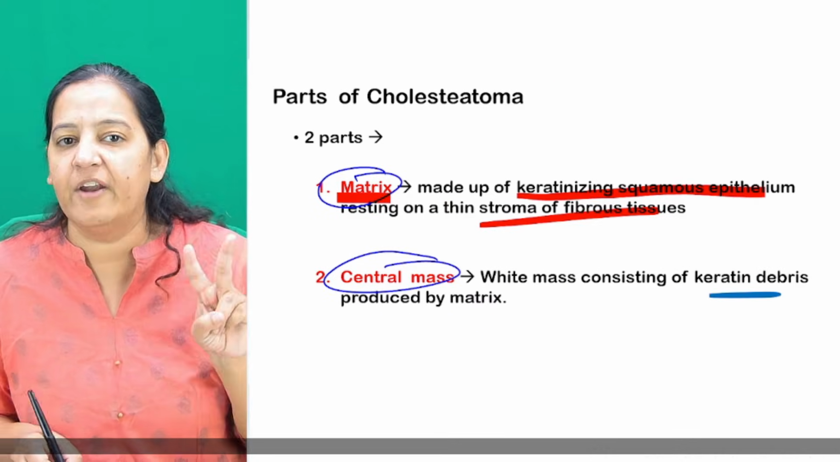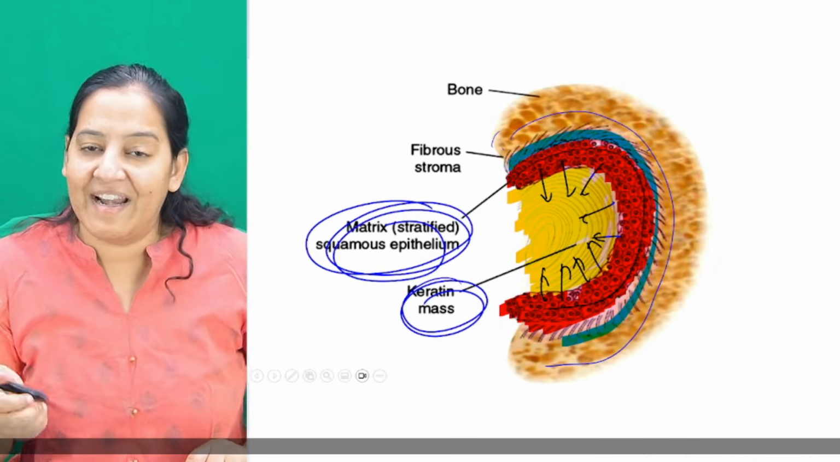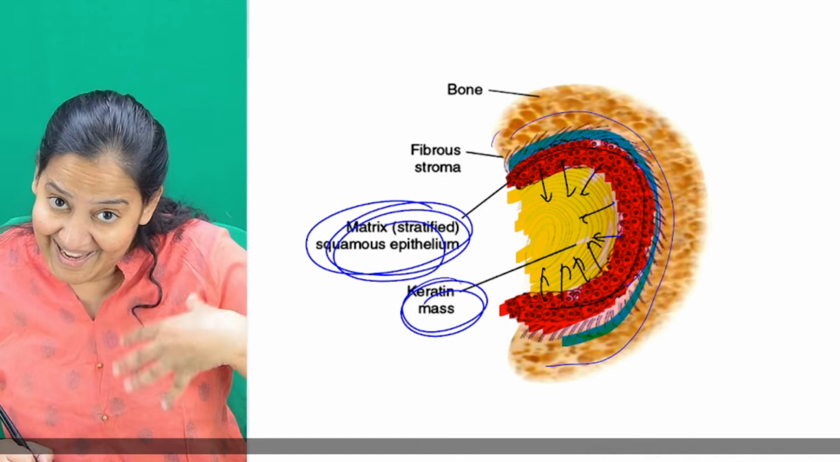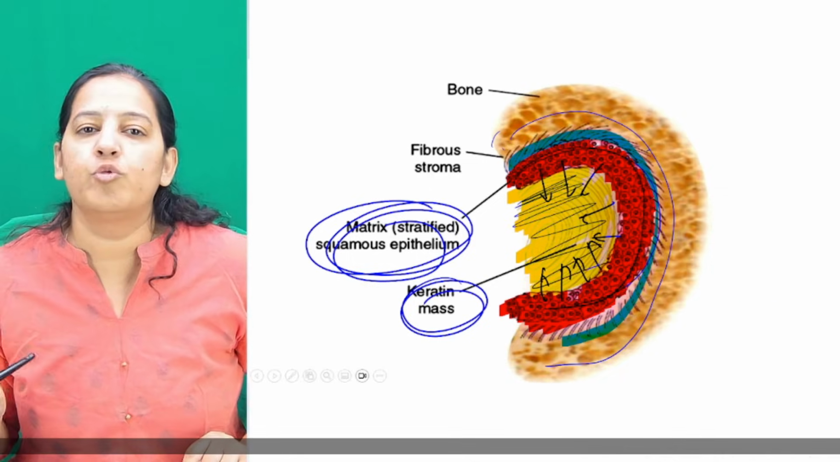Say people, are you getting it? What are the two parts of cholesteatoma? It is having a matrix which is present outside, and the matrix is the epithelia, stratified squamous epithelia. It is laying the keratin, and the keratin is getting deposited at the center. So these are the two parts of cholesteatoma.